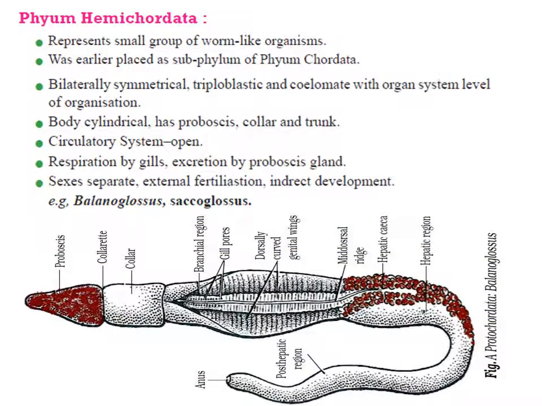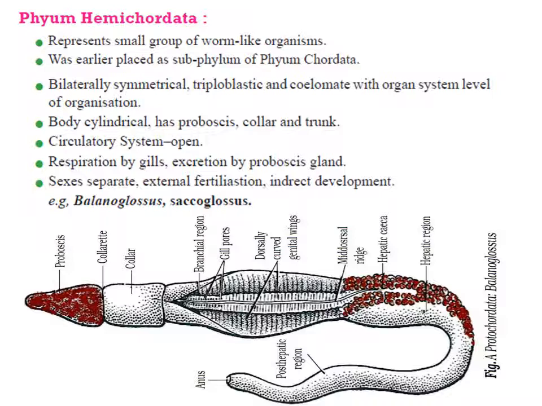The next phylum is phylum Hemichordata. This phylum was earlier kept under Chordata as a subphylum, but now it is made a separate phylum under non-chordates only. This is called phylum Hemichordata. The animals are worm-like, exclusively marine.